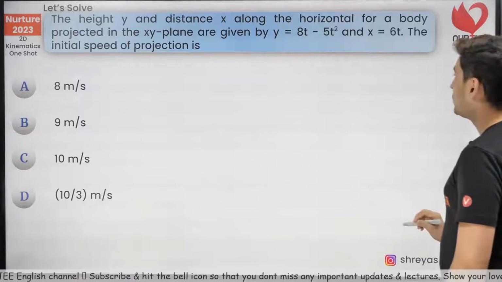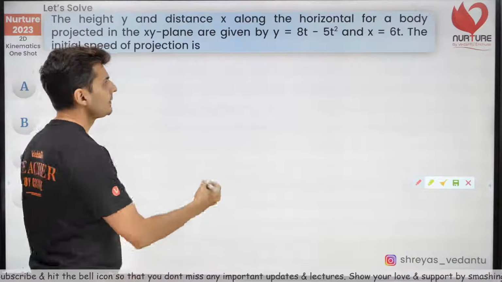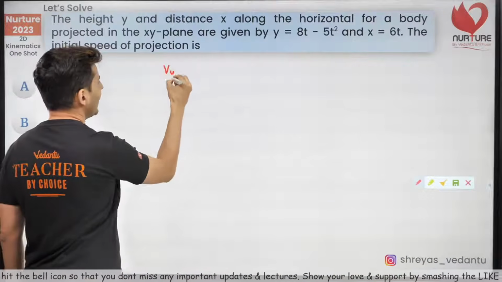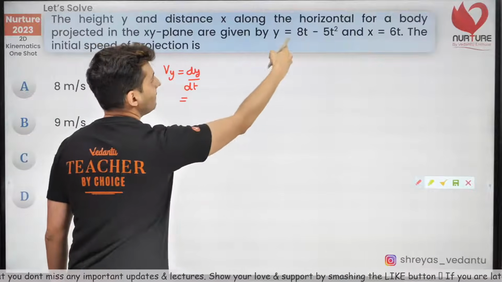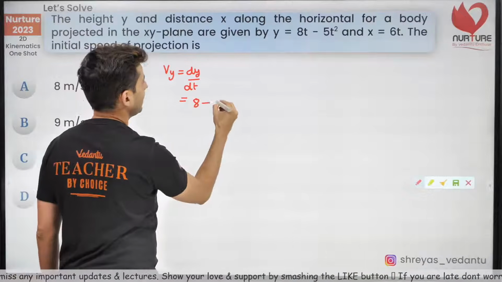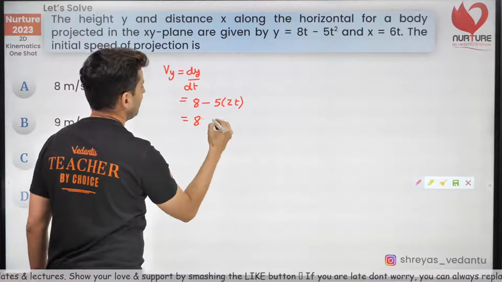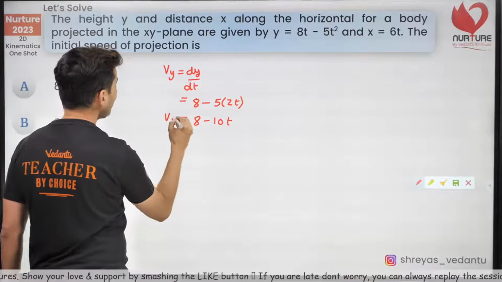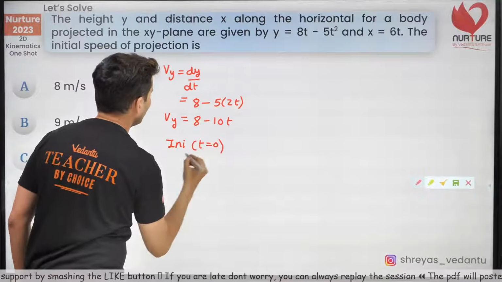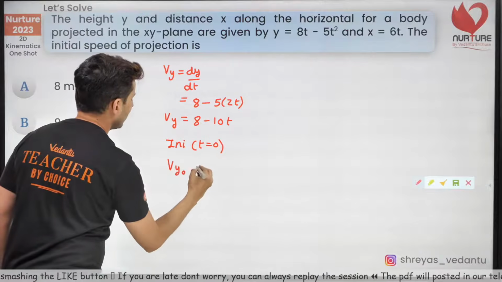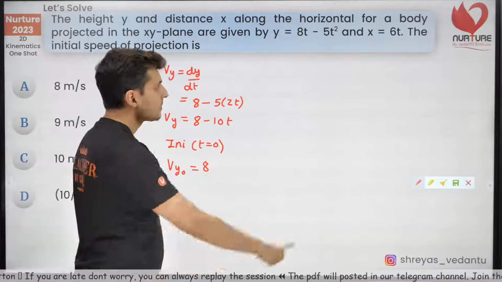Okay, so what you need to do is y is given and x is given. So how about differentiating it? So Vy will be dy by dt. Derivative of that will be 8 minus 5 into 2t, which is 8 minus 10t. Now initial means t is equal to 0. So Vy naught will be just 8 because 10t will just become 0.